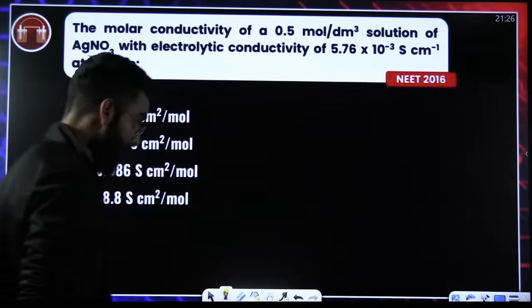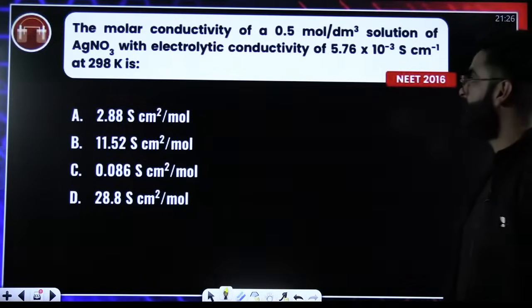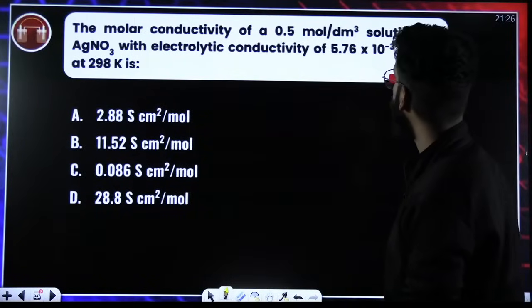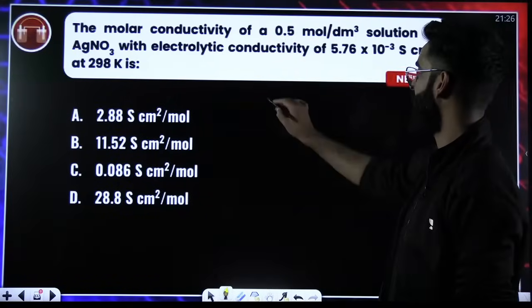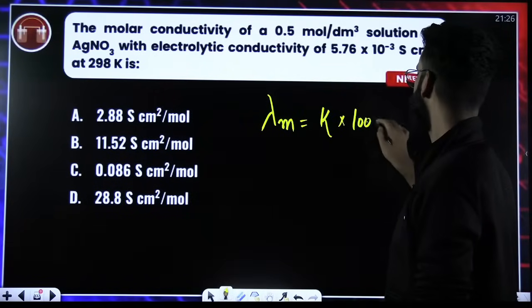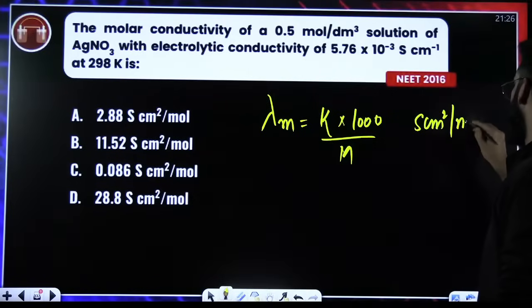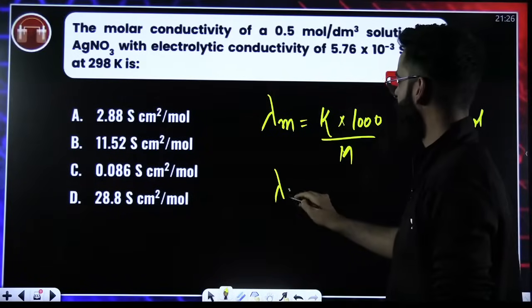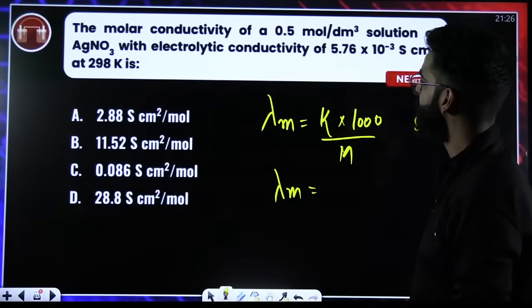Okay. Look at this one, NEET 2016. The molar conductivity of a solution of AgNO3, with molar conductivity lambda m. Lambda m is equal to kappa multiplied by 1000 divided by molarity, when it has to be calculated in Siemens centimeter square per mole. Perfect. Lambda m we need to calculate. What is conductivity? How much is it?